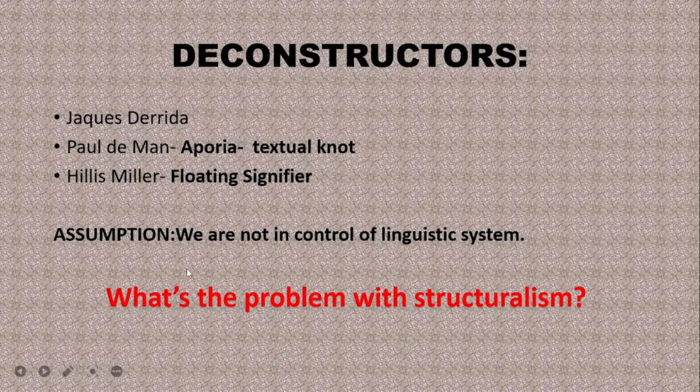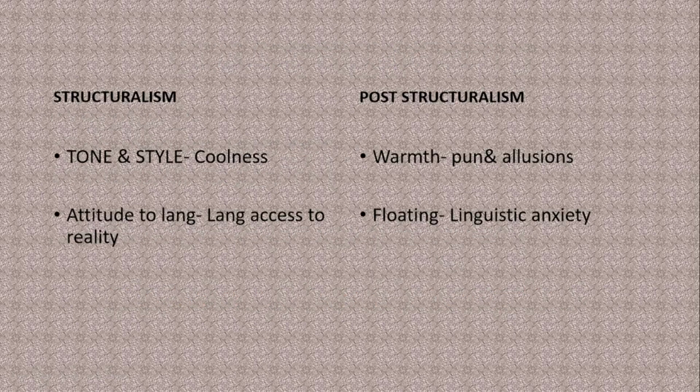So what's the problem with structuralism? Actually, structuralism became a failure. Why? Because structuralism is all about linguistics. If you are not in control of this linguistic system, then how can this theory be a successful one? So that's the point that leads to the failure of structuralism. Here we have the main difference between structuralism and post-structuralism.